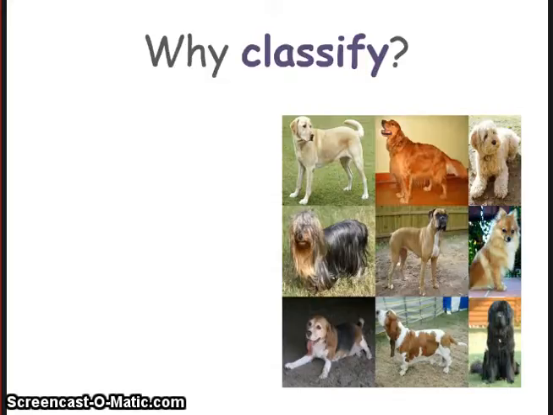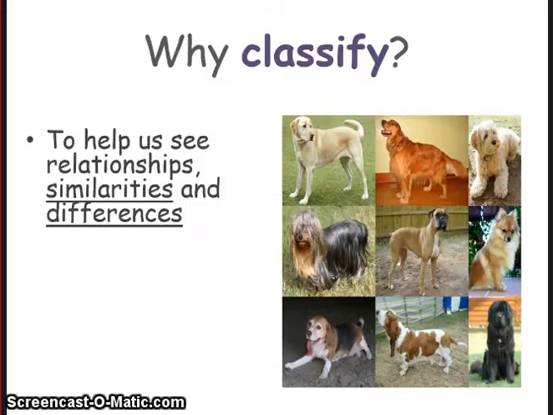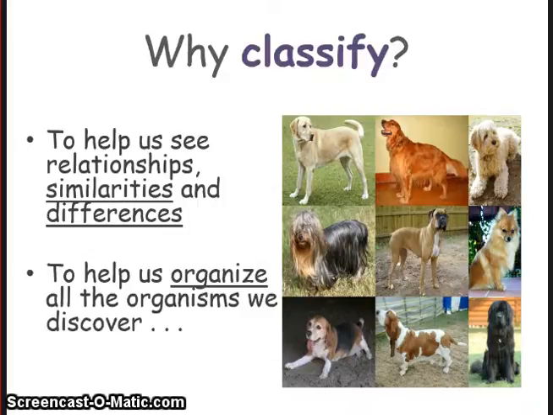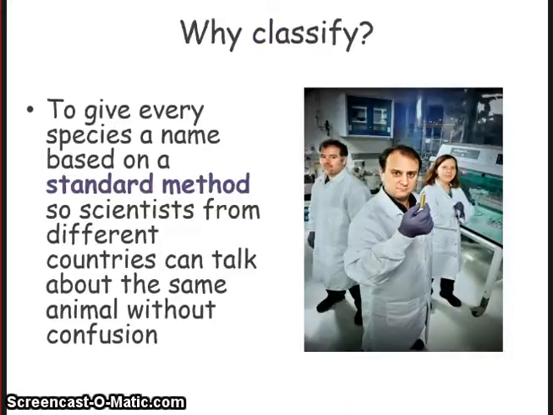So why classify? Well, we classify to help us see relationships, meaning we classify things to help us see the similarities and differences between the organisms. This also helps us organize all organisms we discover. And this is important because giving every species a name based on a standard method allows scientists to communicate with each other from different countries. So this provides a common language. This standard method of classification provides a common language that scientists can use to communicate with each other from different parts of the world.